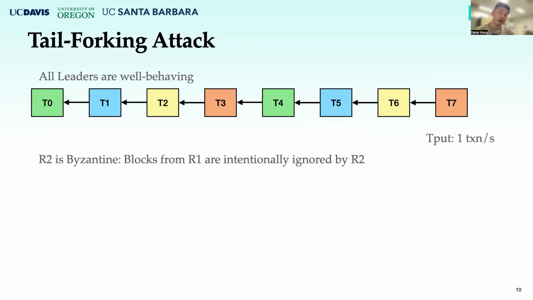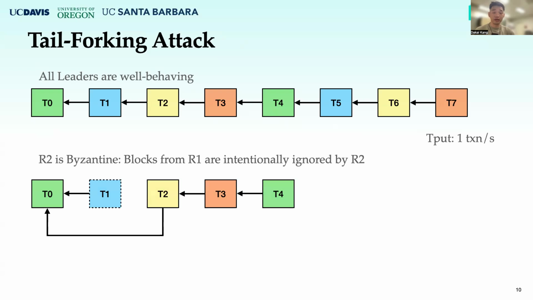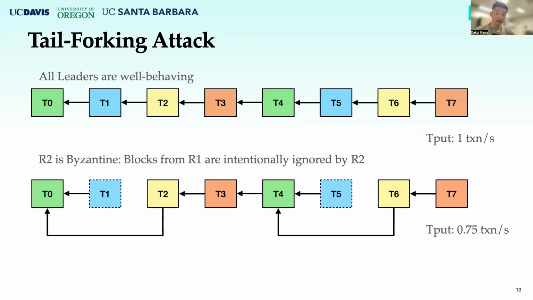However, this is when we have a Byzantine leader R2. Now, the transaction blocks from R1 are all intentionally ignored by R2, and R2 can simply claim that it did not receive enough votes to form certificates for transactions T1 and T5. Though the transactions T1 and T5 from R1 are intentionally ignored by R2, the honest replicas have no ability to question the behavior of R2. The victim leader R1 can do nothing to protect itself.